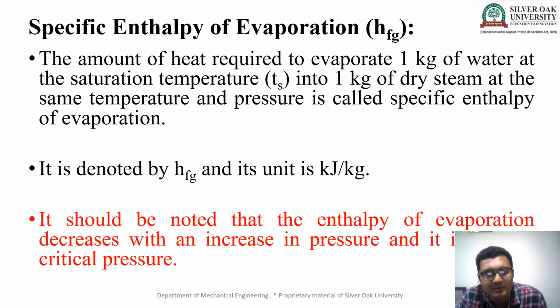Specific enthalpy of evaporation means that in this part we have fluid particles as well as gas particles. Hf depends totally on the fluid particles, but HFG stands for some particles that are liquid and some particles that are in gaseous form. So it is denoted by HFG, and the unit of the specific enthalpy of evaporation is kilojoule per kg.